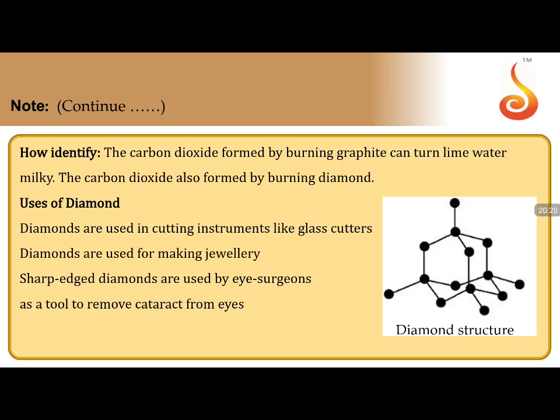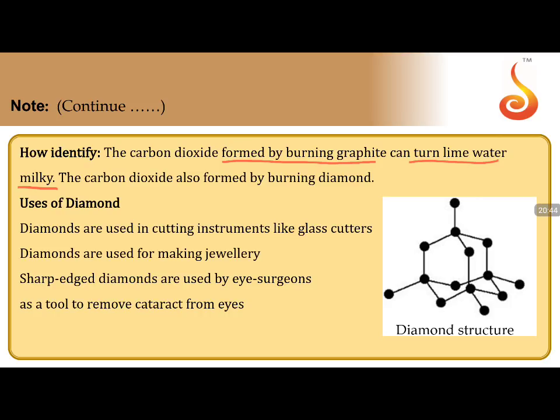The carbon dioxide formed by burning graphite can turn lime water milky. Graphite also undergoes combustion reactions and we get a product. As I told you, we have chemical identification techniques for each substance. How do I test that carbon dioxide is present? If this gas is passed through lime water, the lime water turns milky.